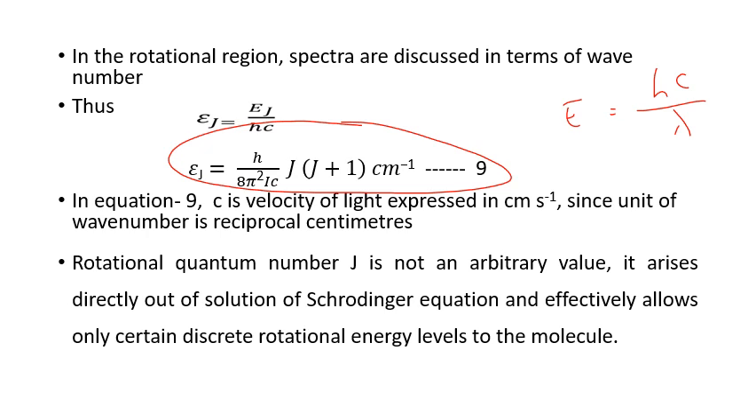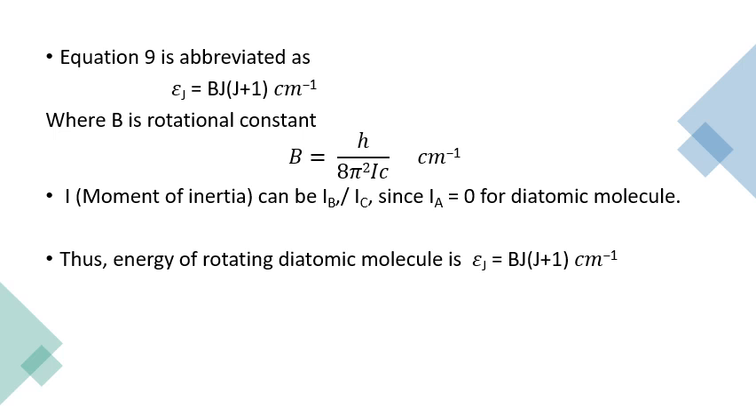So here c is the velocity of light expressed in centimeter inverse, since the unit of wave number is reciprocal centimeters. Rotational quantum number J is not an arbitrary value. It arises directly out of the solution of the Schrodinger equation and effectively allows only certain discrete rotational energy levels of the molecule. Equation 9 is thus abbreviated as epsilon j equal to BJ(J plus 1), where epsilon j is the rotational energy of the molecule.